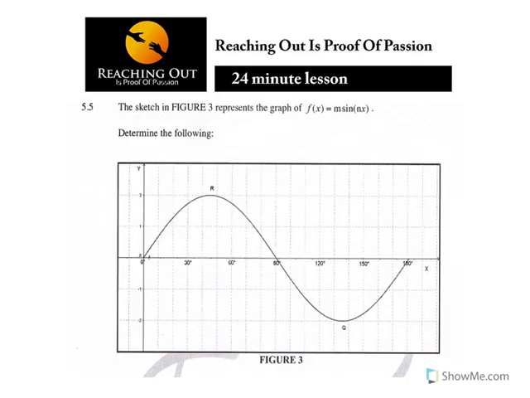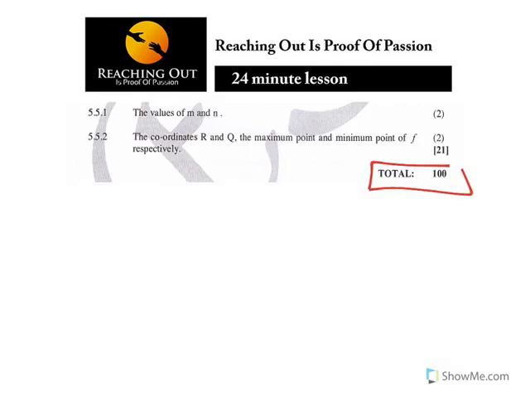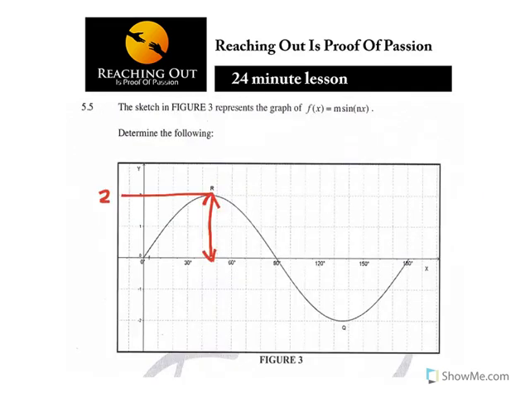In this case, m is always the amplitude, the highest point of the graph, and you saw that it is at 2. So here you can simply say m is equal to 2. The next part that you need to determine is n.